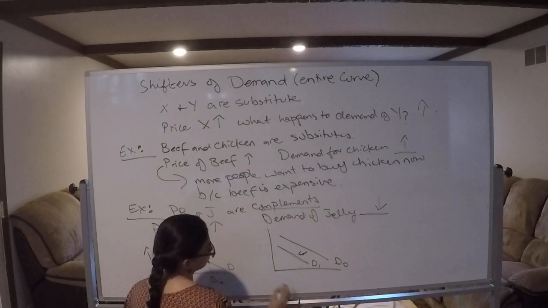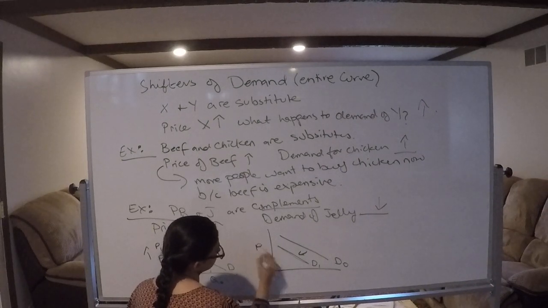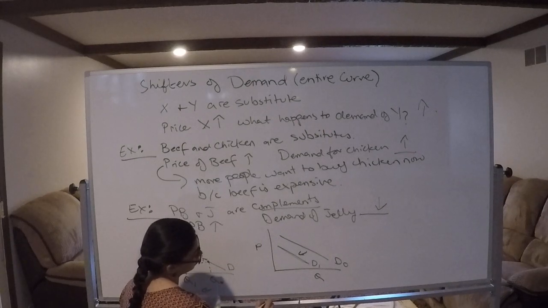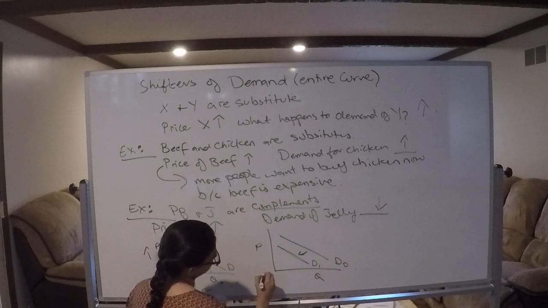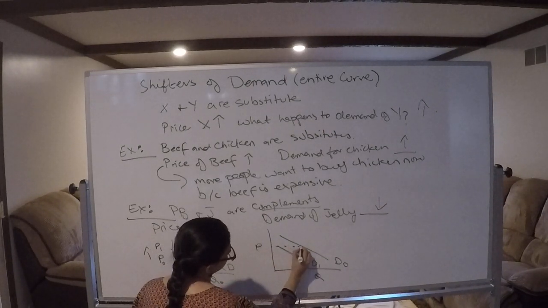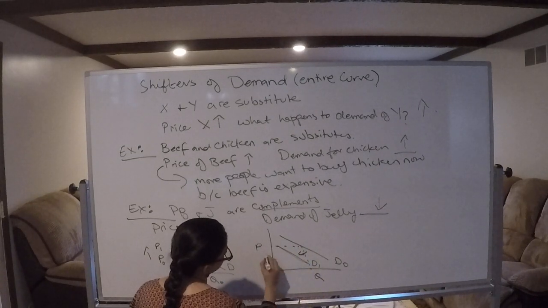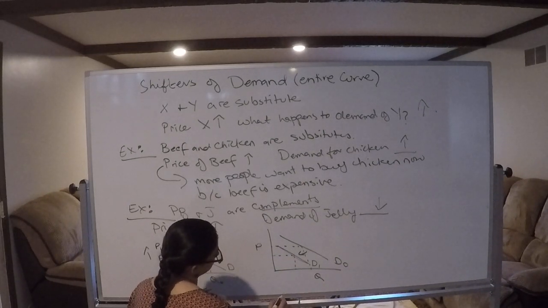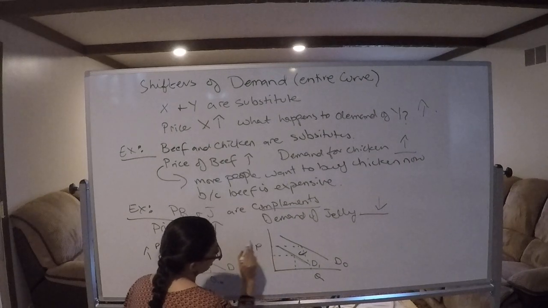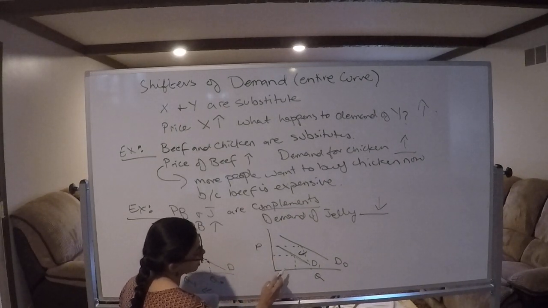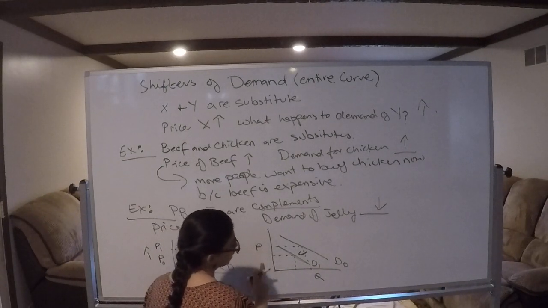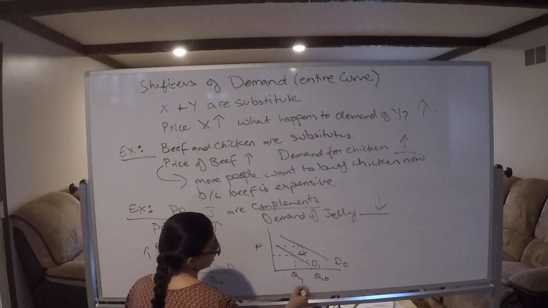It came this way. For every price, quantity demand sold is less. When demand decreases, for every price, quantity demand sold is less.